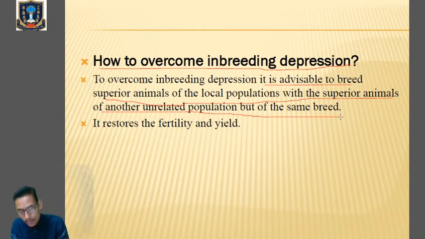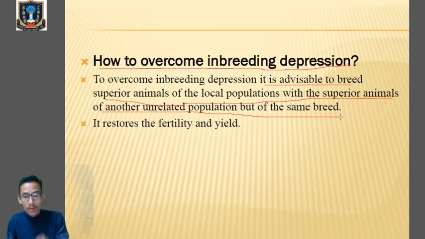But to overcome this inbreeding depression due to continuous inbreeding, we have to breed the superior animals of one local population with the superior animals of another unrelated population but of the same breed. Then only inbreeding depression can be overcome.